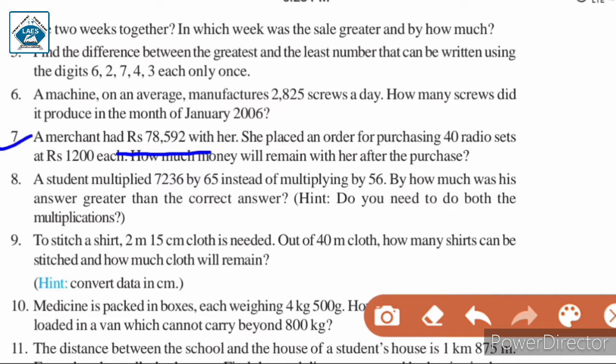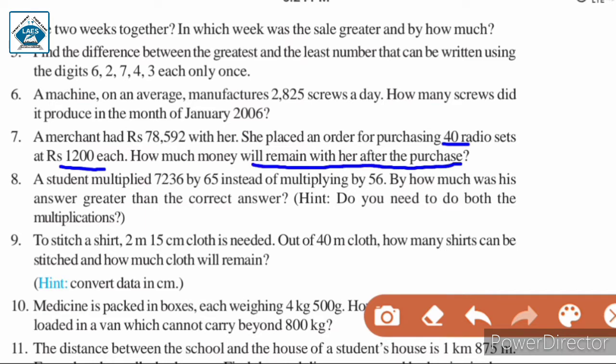Then she placed an order for 40 radio sets, and the cost of one radio set is 1,200. So for the cost of 40 radio sets, we will multiply 40 with 1,200. Then we will find the cost of 40 radio sets. Now the question is, how much money will remain with her after the purchase?